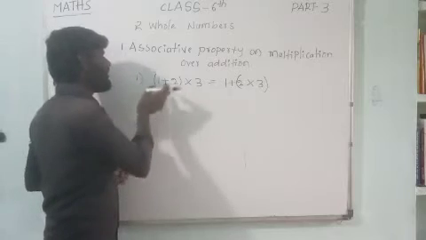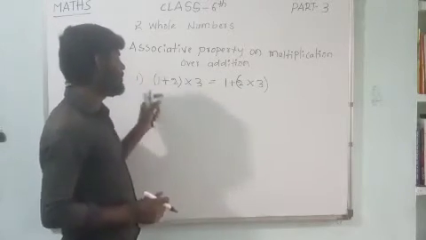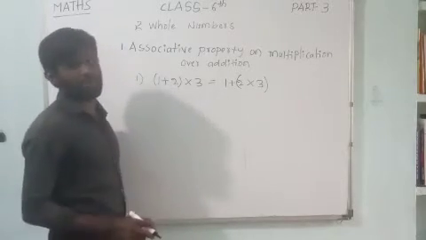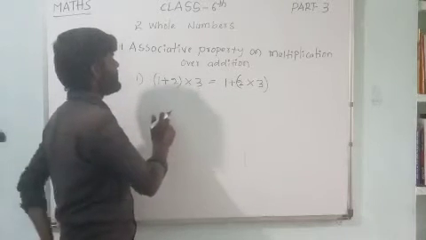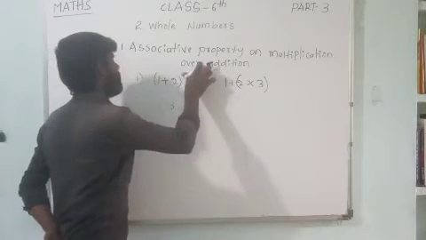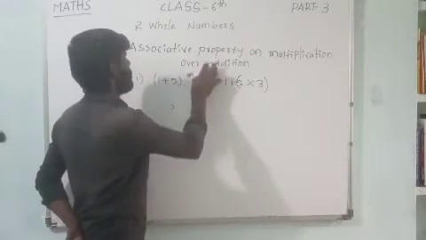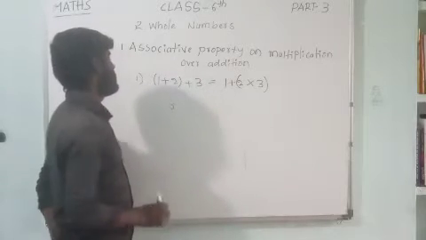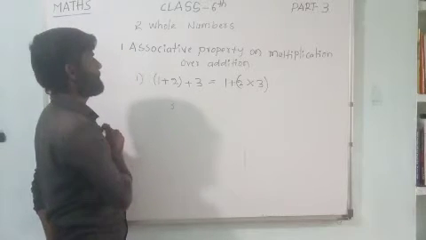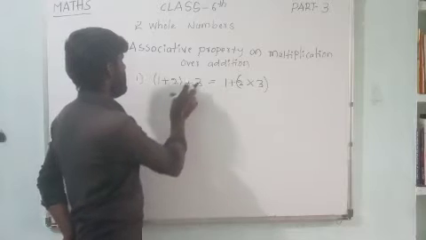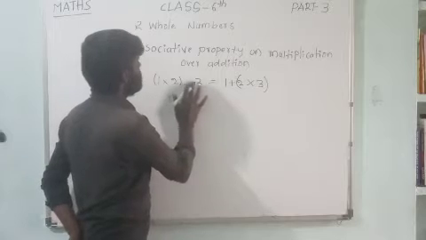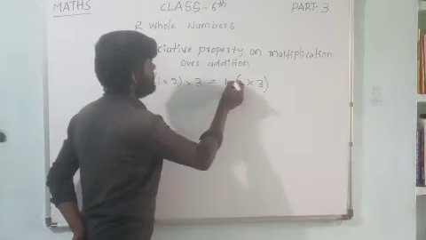Just see 1 plus 2. If I take a bracket for these numbers, let us see what will happen. 1 plus 2 is 3. Now if we want to bring in multiplication, we have to make it into. Here there is also into.